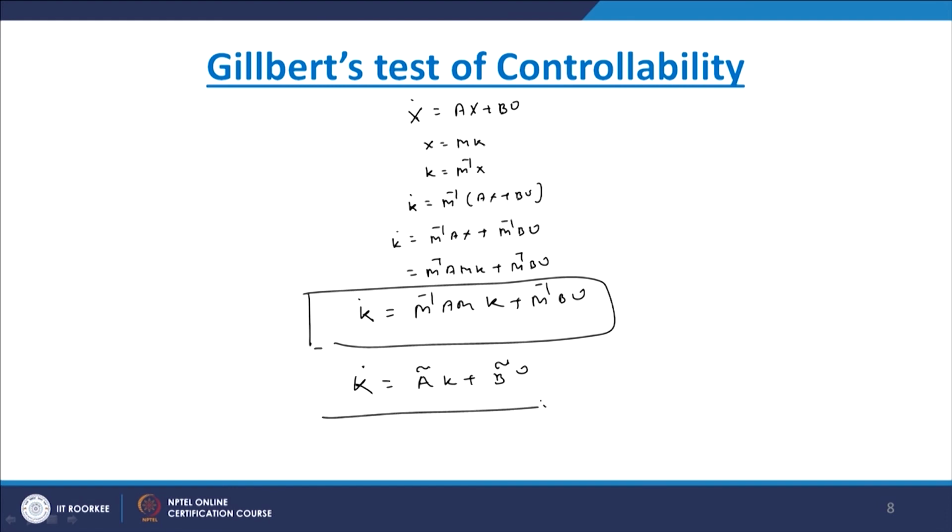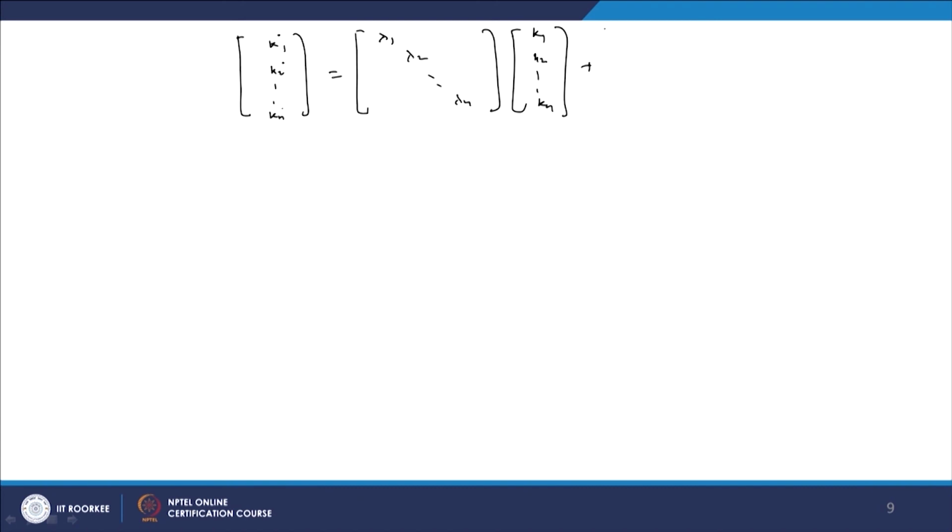So, now this equation we have got. Normally when we write an equation like x dot equals Ax plus Bu, and when we have converted the original equation into this form, this A bar is in a diagonal form, and therefore this equation we can write down as k1 dot, k2 dot, up to kn dot, equal to lambda 1, lambda 2, up to lambda n, times k1, k2, up to kn, plus b1 bar, b2 bar, up to bn bar, into u.